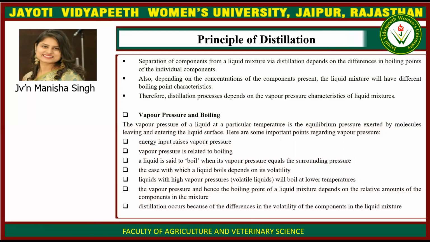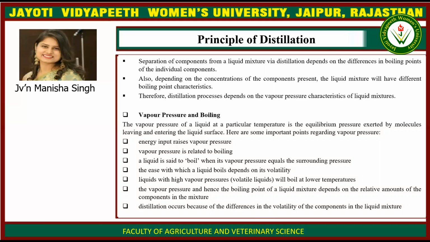Then vapor pressure and boiling. The vapor pressure of a liquid at a particular temperature is the equilibrium pressure exerted by molecules leaving and entering the liquid surface. Here are some important points regarding vapor pressure. First of all, energy input raises vapor pressure. Vapor pressure is related to the boiling. A liquid is said to boil when its vapor pressure equals the surrounding pressure.